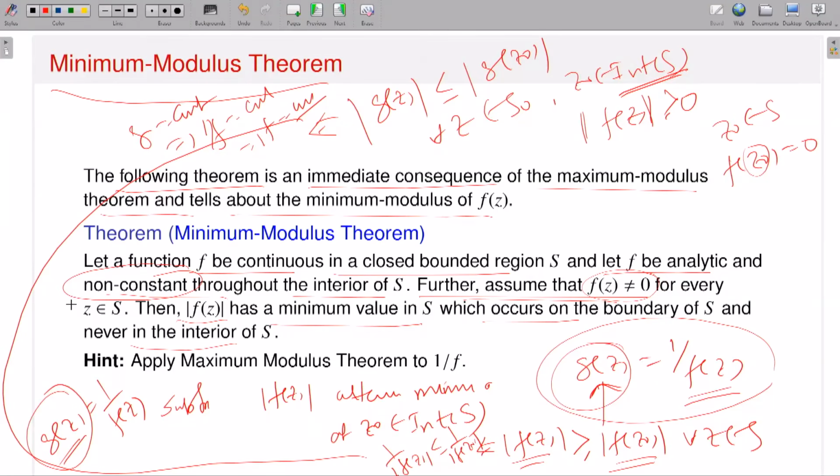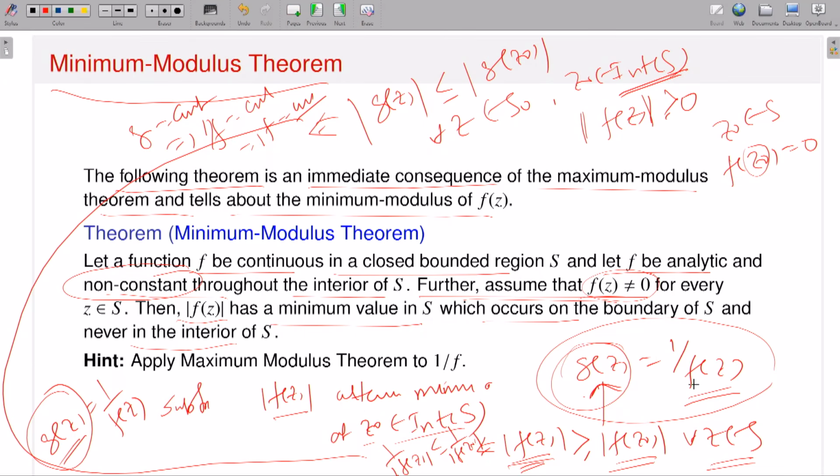Assume that modulus of f attains its minimum at some interior point z0, which belongs to the interior of S. Modulus of f attains a minimum at some z0 interior to S. What does it mean? It means modulus of f of z is greater or equal to modulus of f of z0, and this is true for all z in S. Suppose this is the case. Then, with this assumption, you construct or define an auxiliary function g, which is 1 by f, and that makes sense because I have the assumption that f of z is non-zero for all z in S.